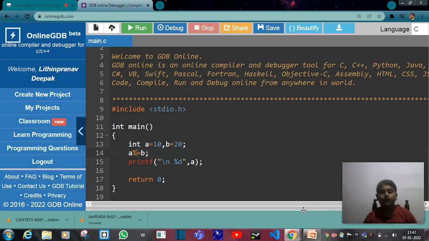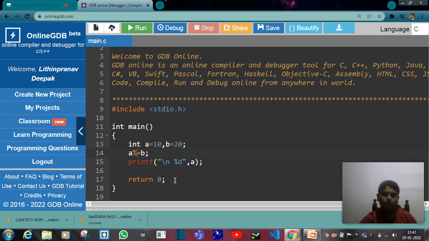Next, the condition they are putting is that you should use only two variables. So we should take the values from the user, using only two variables. Okay.